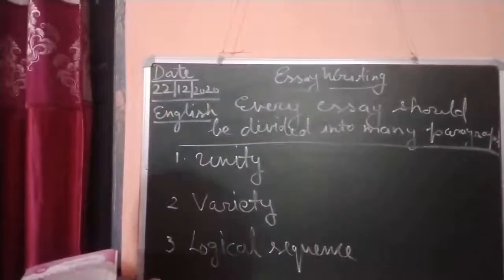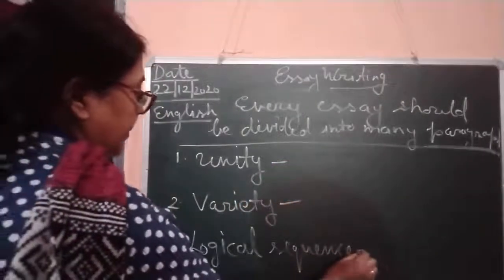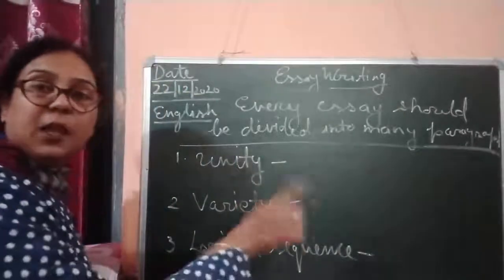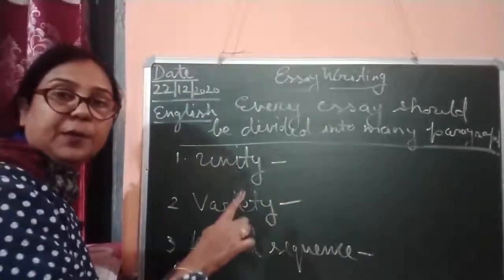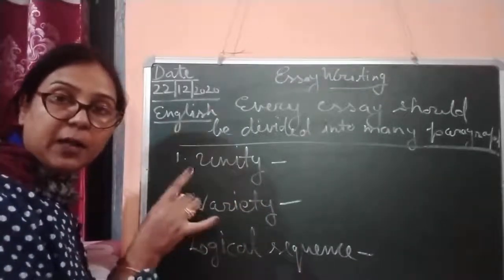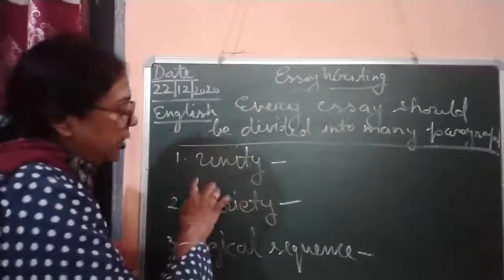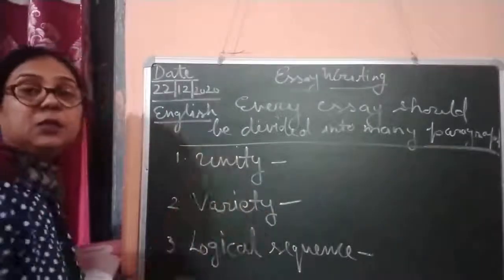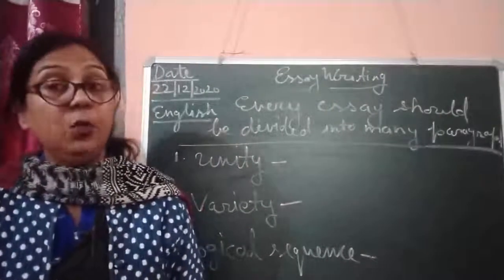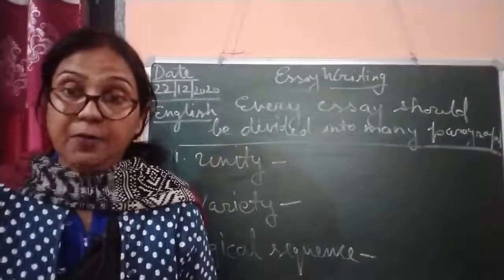Now here, first is unity. Whenever you are writing paragraphs in essay writing, you should be very particular about these three things. Unity means unity should be shown in your writing whenever you are starting a paragraph, the first paragraph.